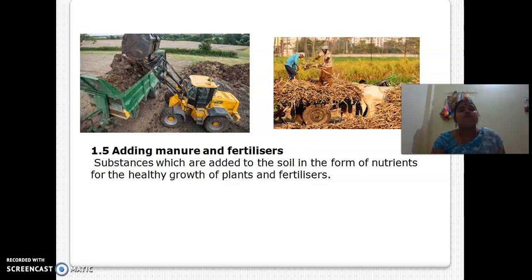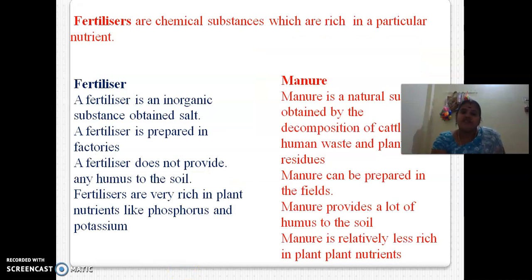Impossible. So all plants need good nutrients, temperature, and good fertile soil. Okay, so temperature, nutrition, good fertile soil, water. These are the four necessary conditions for growth of plants. After adding manure and fertilizers, the plants start to grow very well, as healthy plants. Next one, see here, fertilizers.